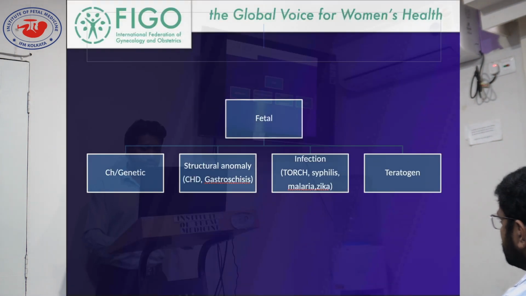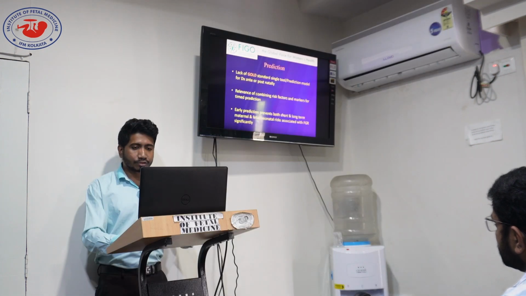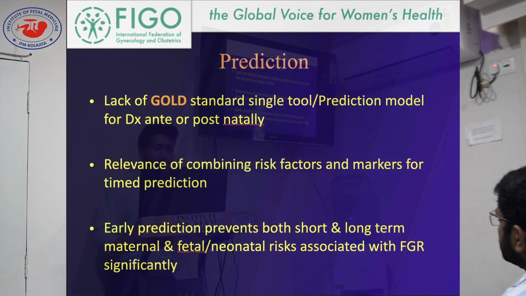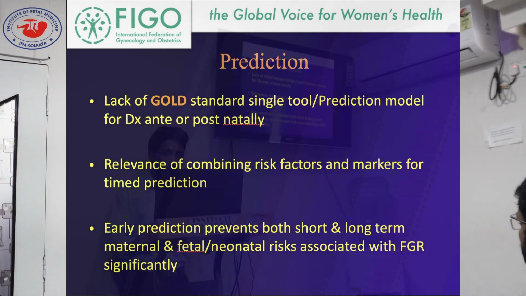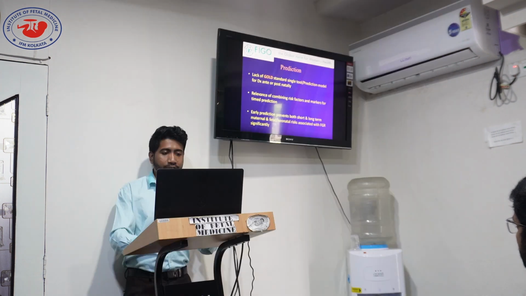Fetal causes comprise chromosomal or genetic defects, structural anomalies like gastroschisis, congenital heart disease, infections such as TORCH infections, malaria, Zika virus, as well as teratogens. So what about prediction? How will we predict? There is a lack of a gold standard single tool or prediction model for diagnosis. It's clearly written, so we have to depend solely on clinical monitoring. There is relevance in combining risk factors and markers for time prediction. Early prediction significantly prevents both short and long-term maternal and fetal neonatal risks associated with FGR.